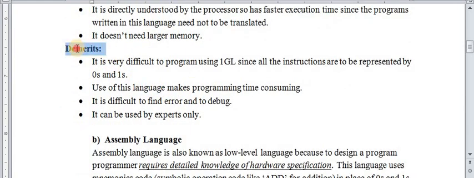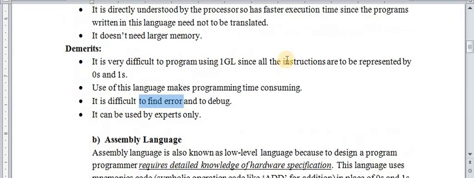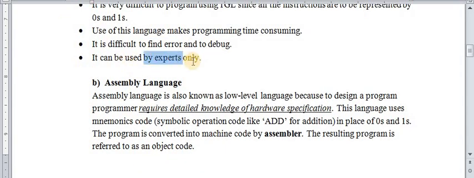There are some demerits also. It is very difficult to program using 1GL since all the instructions are to be represented by 0 and 1. So to write a program in 0 and 1 is very difficult. So this is the demerit of machine level language. Use of this language makes programming time consuming, because it takes a lot of time. That's why it makes making a program time consuming. It is difficult to find errors because everything is written in 0 and 1, so it will become difficult to find out the error. Okay, it can be used by experts only.